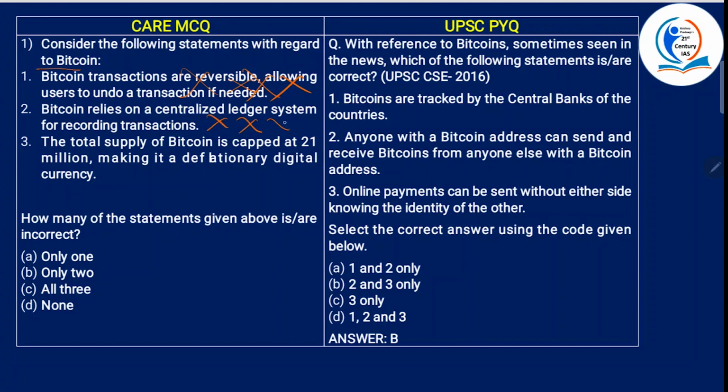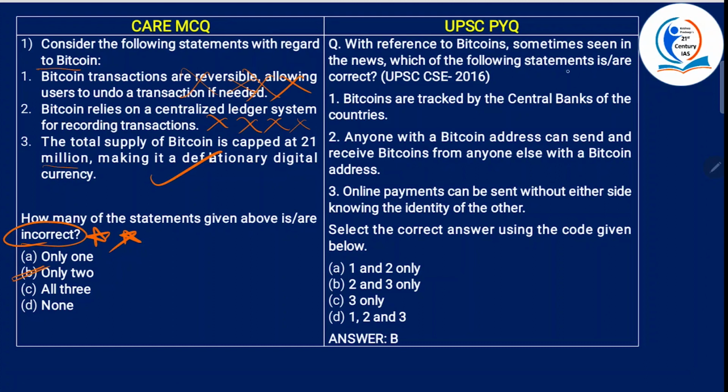This is also wrong because, in the basics part, we have seen that it uses a decentralized ledger system. The total supply of Bitcoin is capped at 21 million, making it a deflationary digital currency. This is correct. So 1 and 2 are wrong. How many of the statements given above are incorrect? See, this is a big trap. So 2 are wrong, B is the answer.